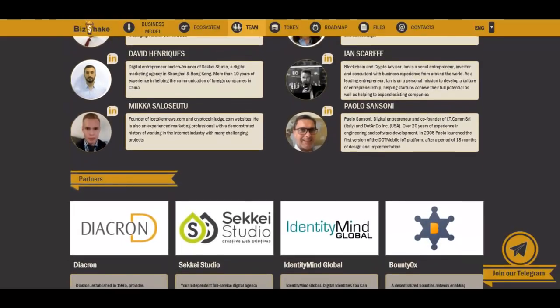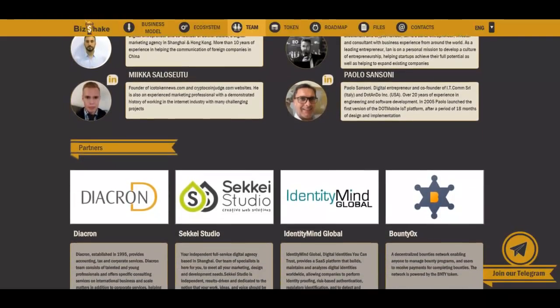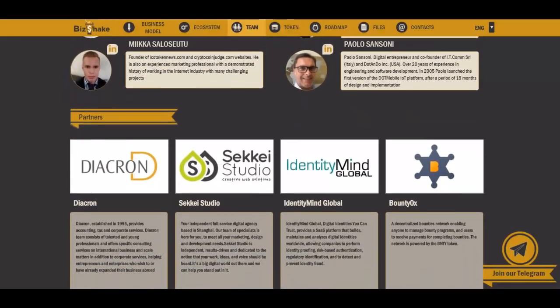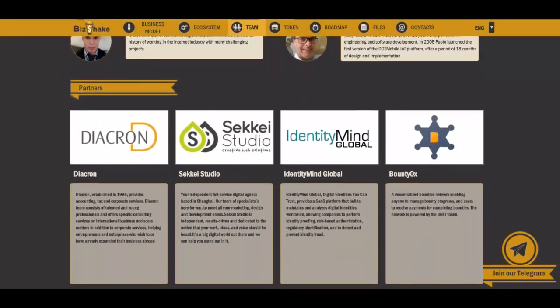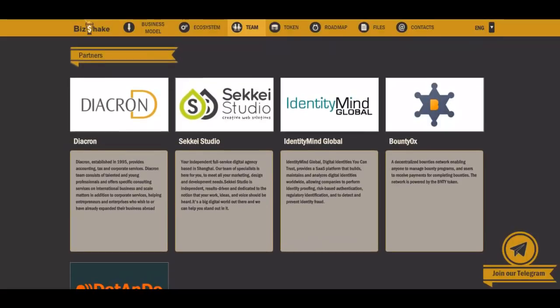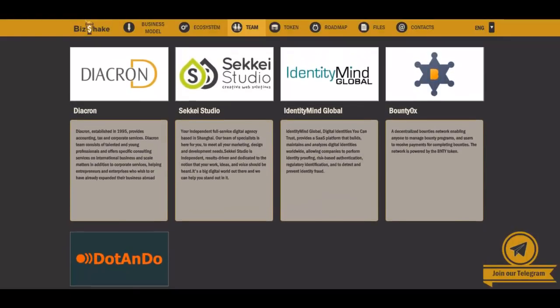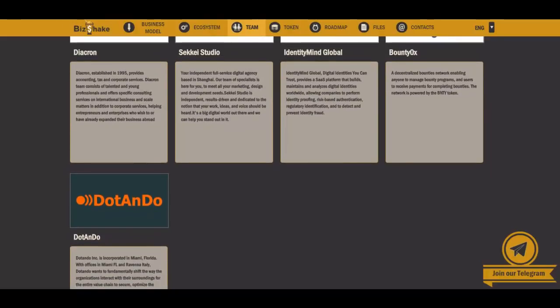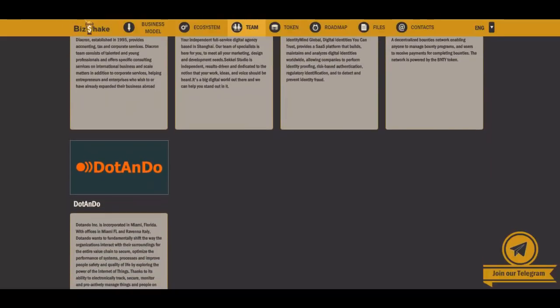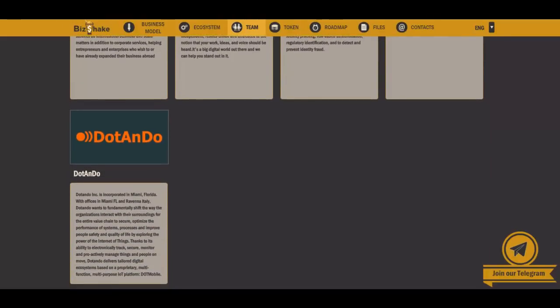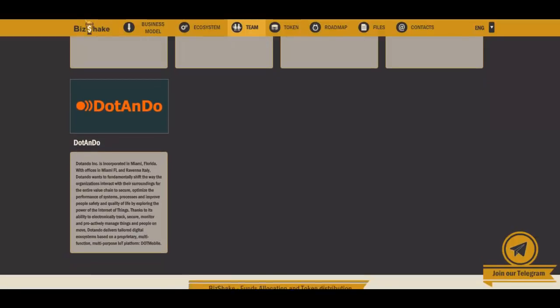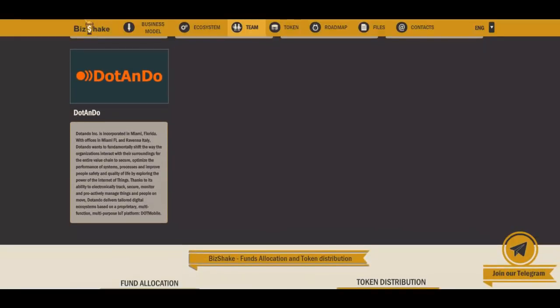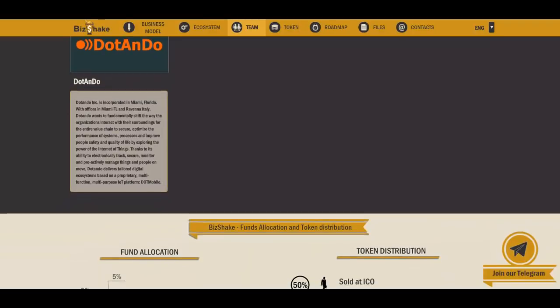BizShake Dispute Resolution. BizShake will have a dispute resolution system that works in 3 phases. In Phase 1, the user who raised the dispute can choose one of the reasons why the issue arose, then ask for compensation from the other party. A message will be sent to the other user. The other user may accept the offer or make a counter offer within the deadline set by the BizShake smart contract.